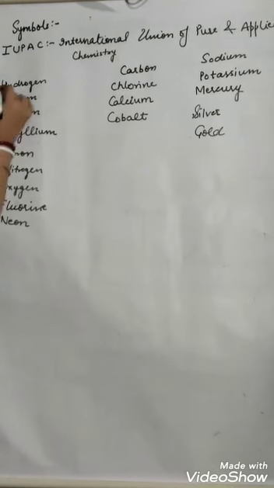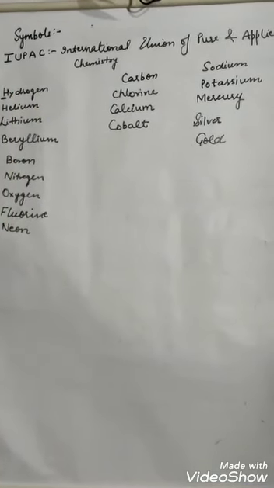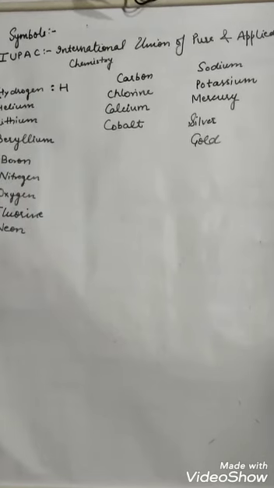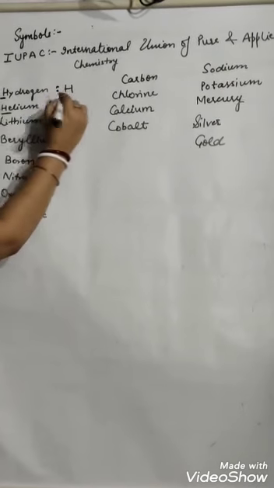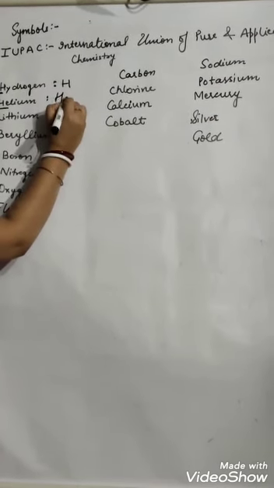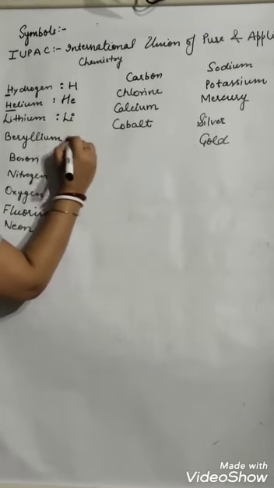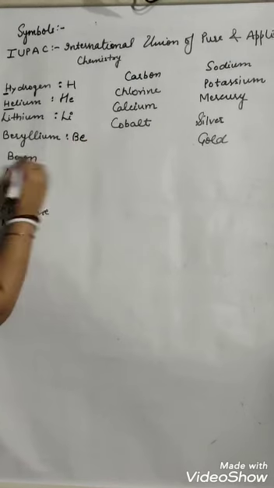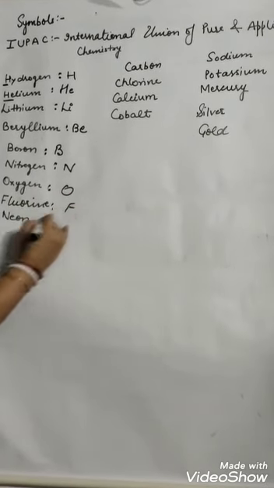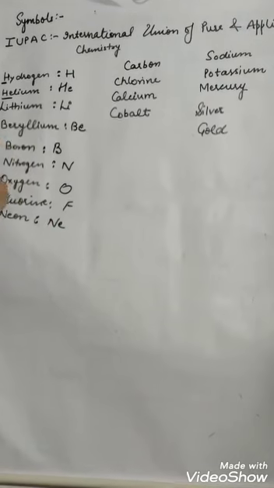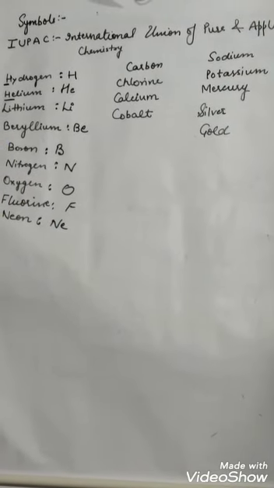Suppose hydrogen. They have taken H, so capital H will be its symbol. Helium, they have taken He because H is already with hydrogen. So they took the second letter also, which will be written in small case. Lithium, Li. Beryllium, Be. Boron, B. Nitrogen N. Oxygen O. Fluorine F. Neon Ne. So the first letter or first two letters they have taken as the symbol.